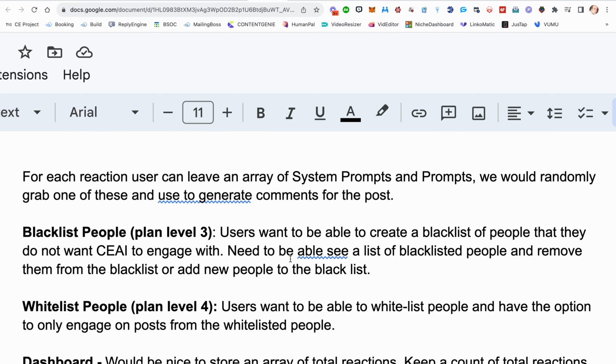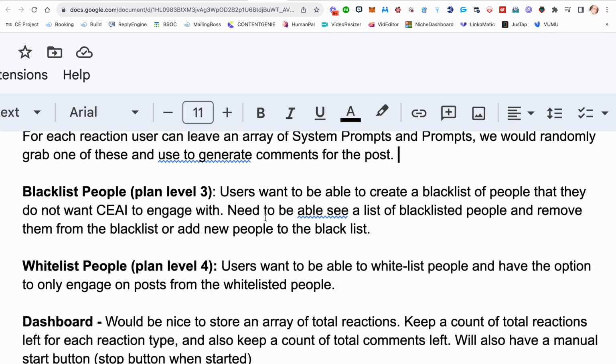And then for each reaction, there'll be an array of system prompts, and we'd randomly grab one of those and use it to generate comments for the post. So not only are you random because the AI is going to come up with something different each time, but you could even have a random array of system prompts. So you could even tell it to do something slightly different, which will even more randomize your reactions.